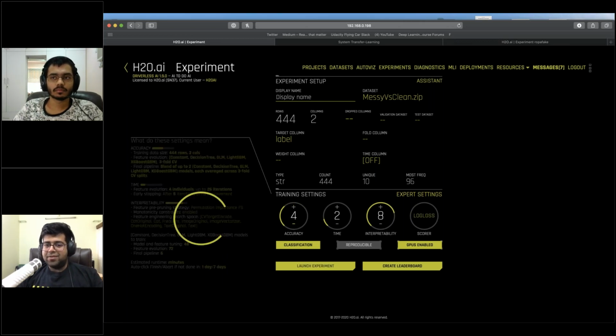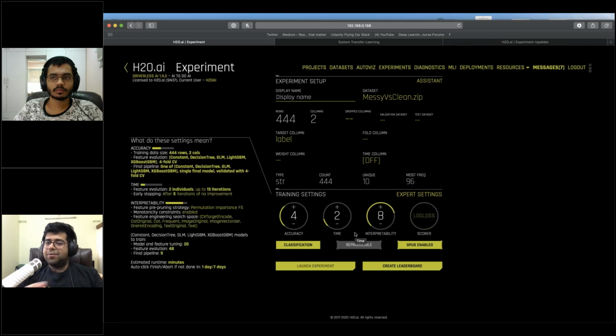These three knobs, now they aren't absolute. This doesn't mean 80% interpretability or 40% accuracy. These are relative, which means that I'm requesting Driverless AI: hey Driverless, please allocate 4 chunks of the importance to accuracy, 2 of it to time, and maybe make the model very interpretable.